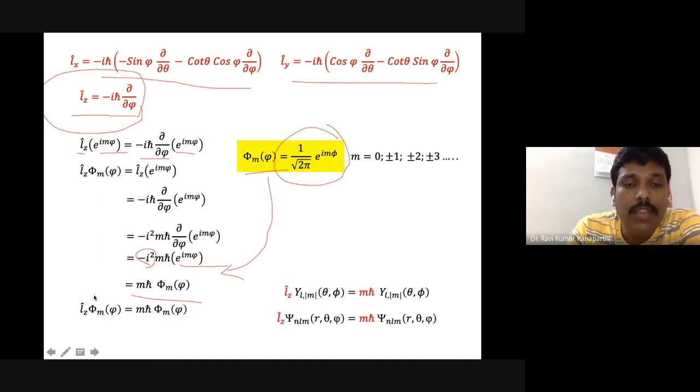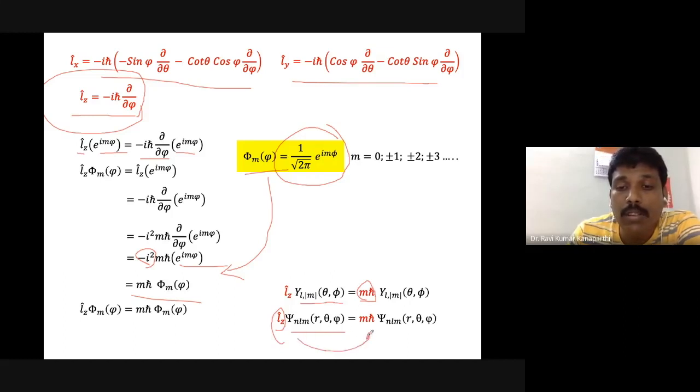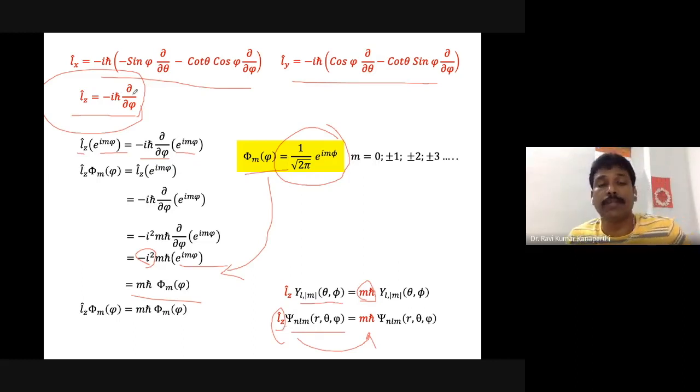Similarly, even when the z component operator operates upon the spherical harmonics, which contain theta and phi, we still get the mħ eigenvalue. Even if it operates upon the total wave function containing r, theta, phi, we still get mħ. Why? Because Lz only has a partial differentiation with regard to phi.